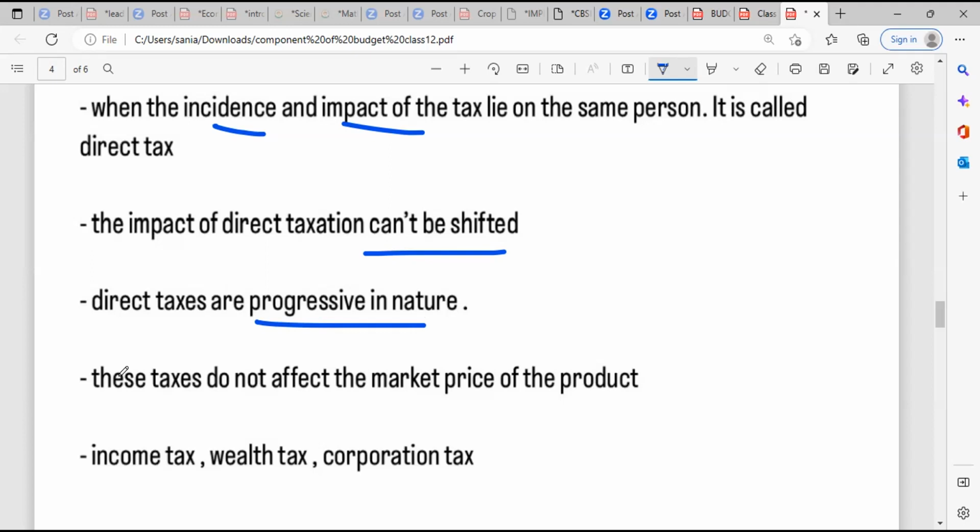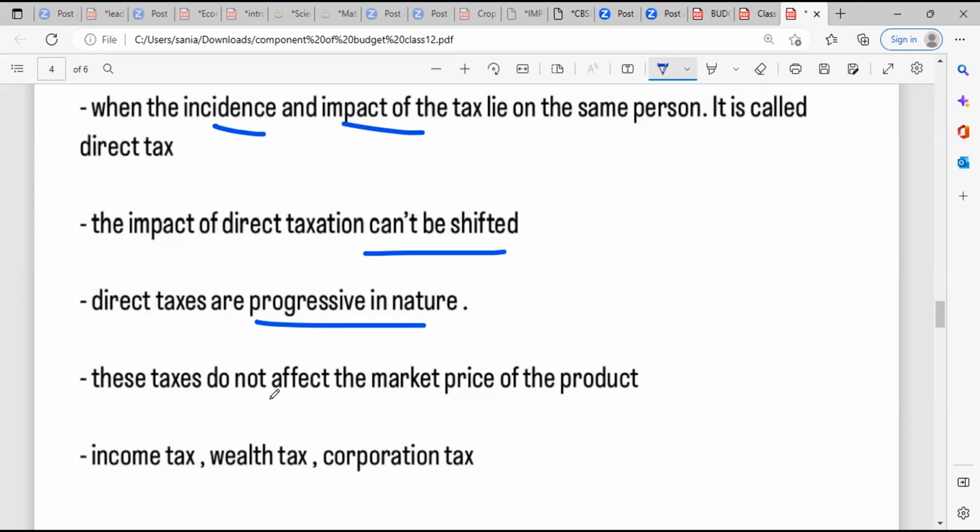Then these taxes do not affect the market price of the product. If you are paying, for example, from your salary, tax is being deducted, right? Because of this, the price of sugar won't increase, because your market price and your salary have no relation. So direct taxes don't affect the market price of the product.